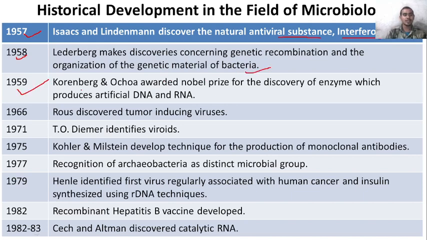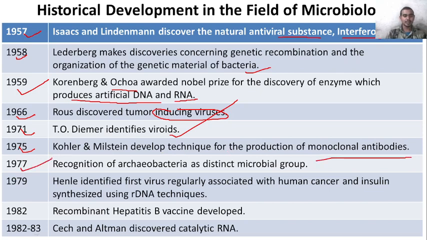In 1959, Kornberg and Ochoa were awarded the Nobel Prize for the discovery of enzymes which produce artificial DNA and RNA. In 1966, Rous discovered tumor-inducing viruses. Then in 1971, Theodor Diener identified viroids. In 1975, Kohler and Milstein developed a technique for the production of monoclonal antibodies. In 1977, Archaebacteria were recognized as a distinct microbial group.